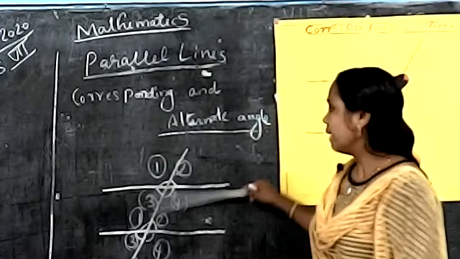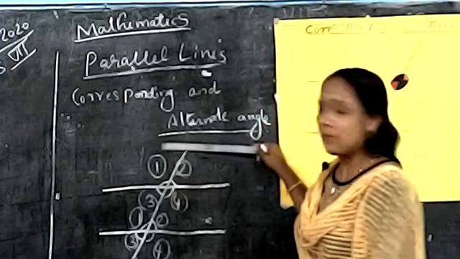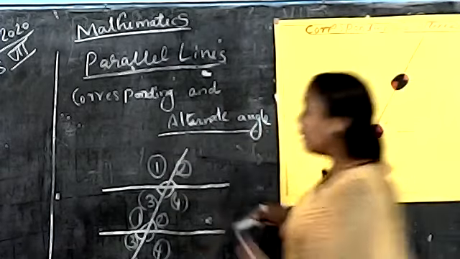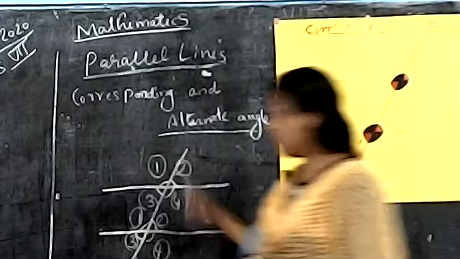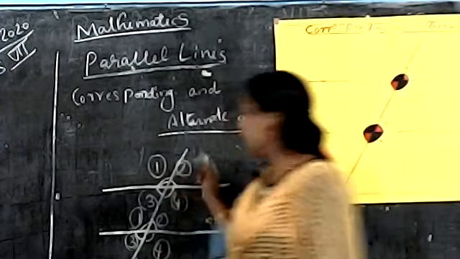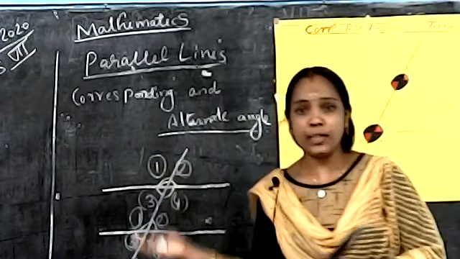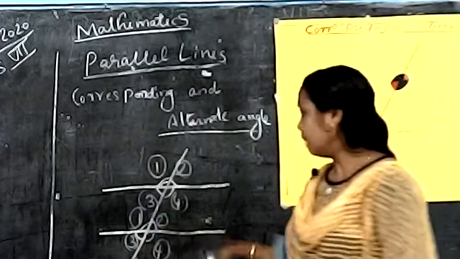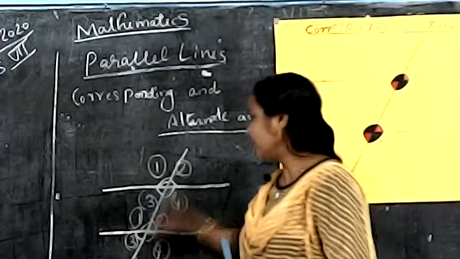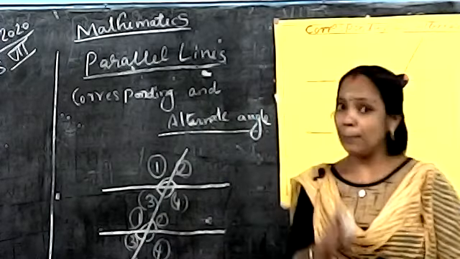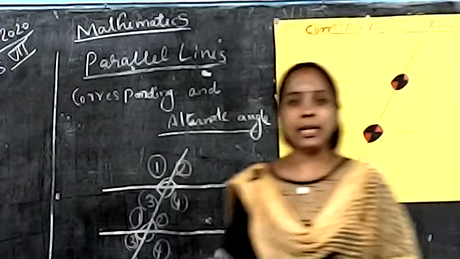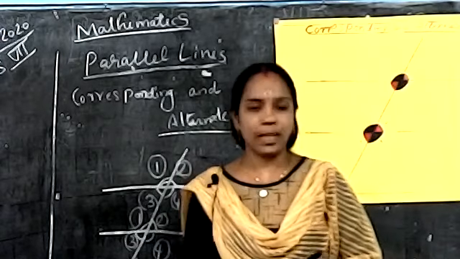On the upper line, the top left side forms one angle. On the lower line, the top left side again forms one angle. I gave the same number one. Those two angles are called corresponding angles.